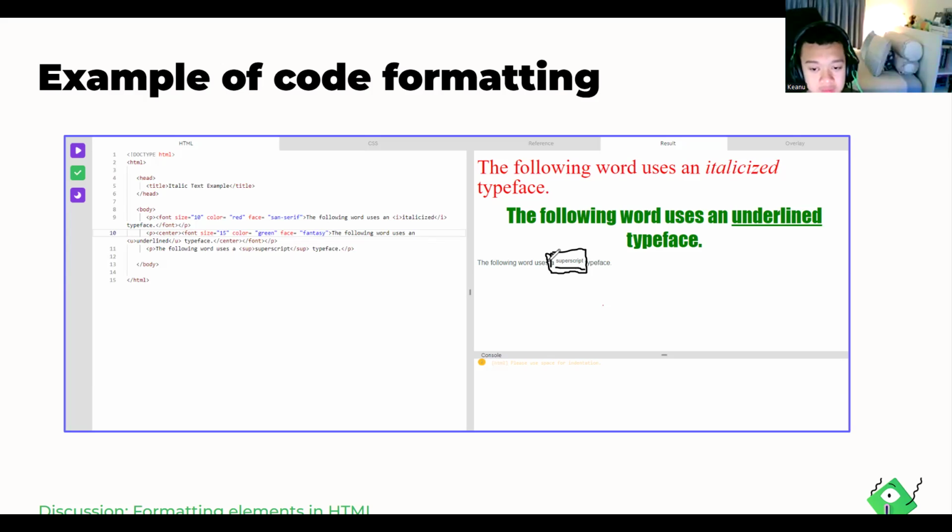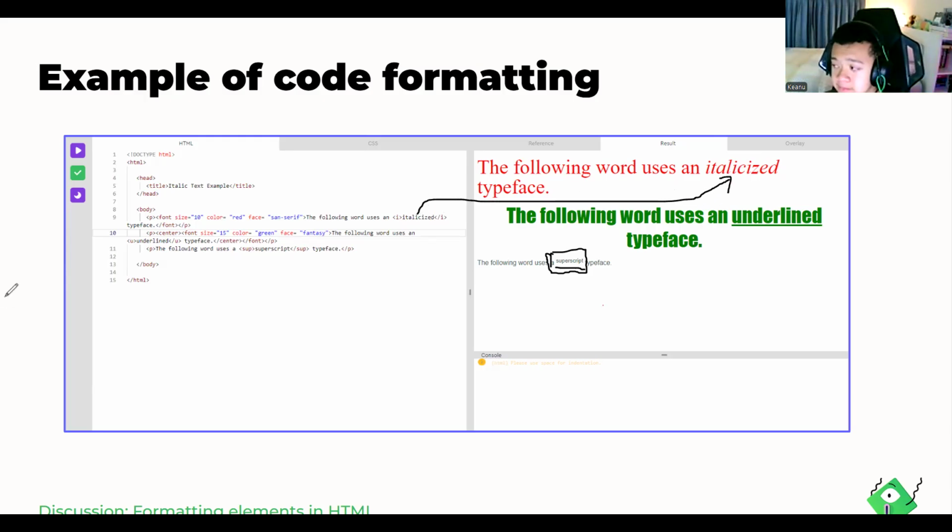And then we just need to set the font size. Now, as you can see, we have the following words using italicized typeface. So it looks like this, and we make the italic, and then the output will look like this.